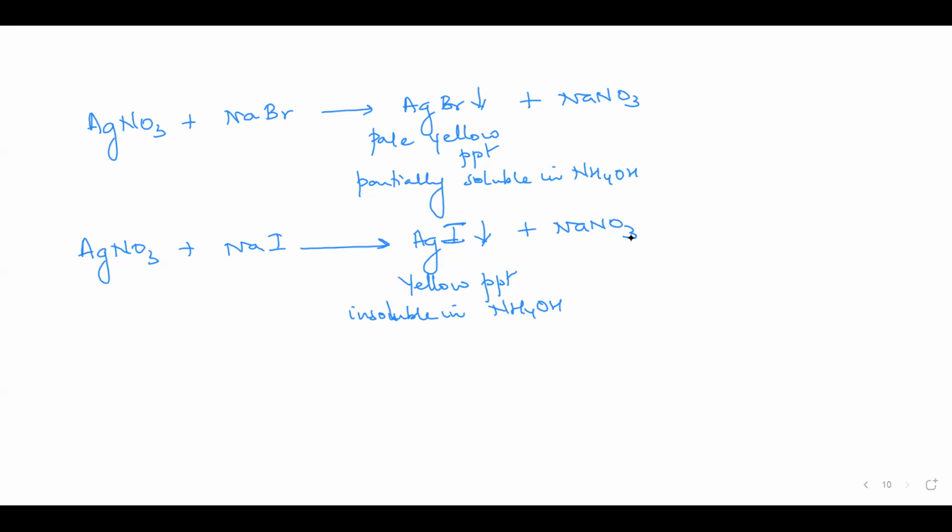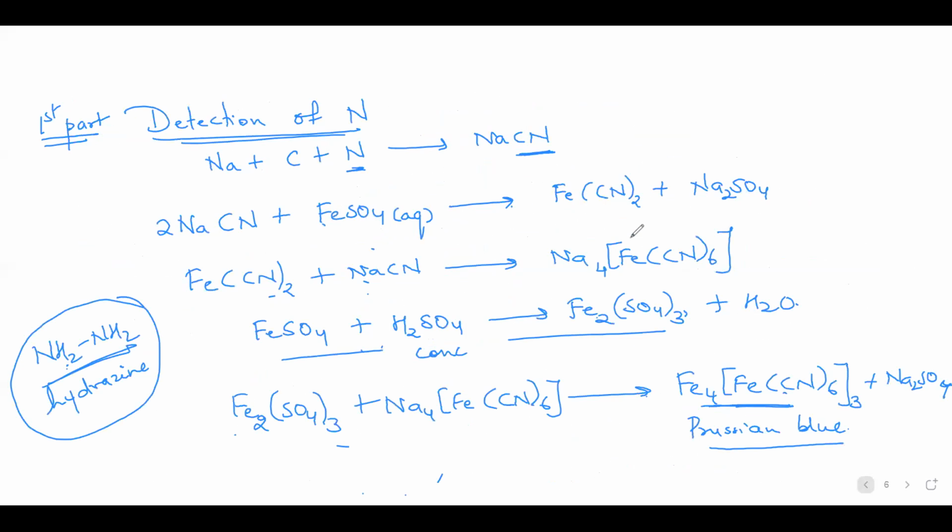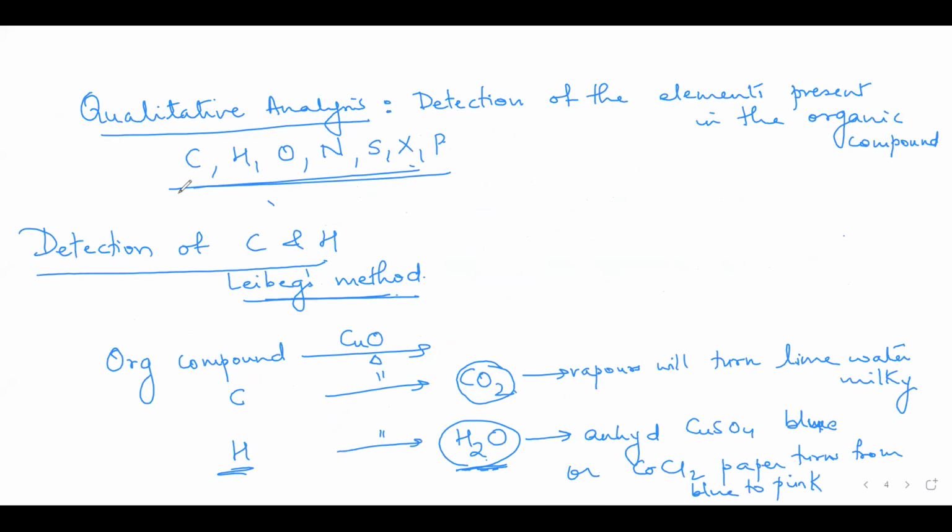Now, nitrogen, sulfur, and halogen have been detected. Now, which are the elements present? Carbon, hydrogen, oxygen. Carbon done, hydrogen done, nitrogen, sulfur, halogen. Phosphorus we will detect. There is no way to detect oxygen in an organic compound. Okay, no test actually.